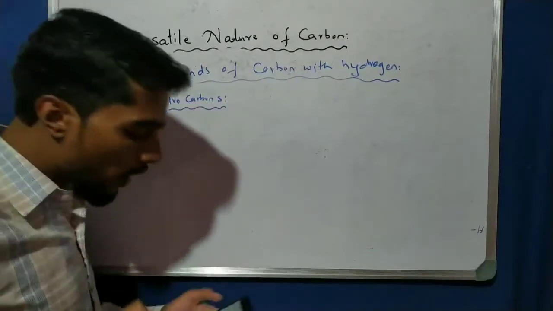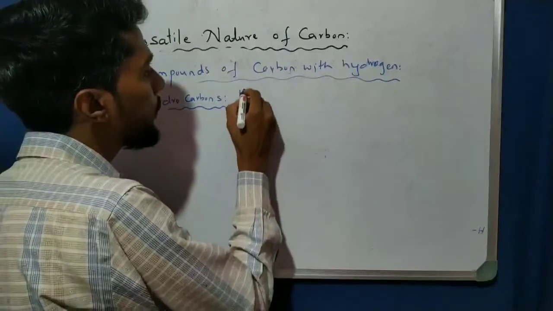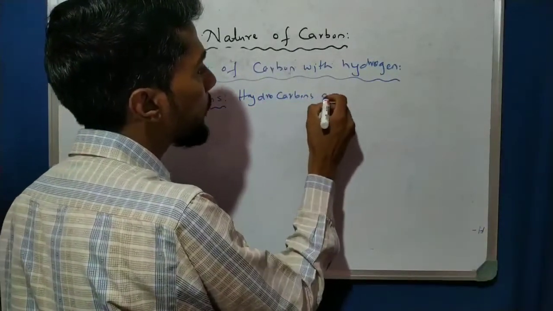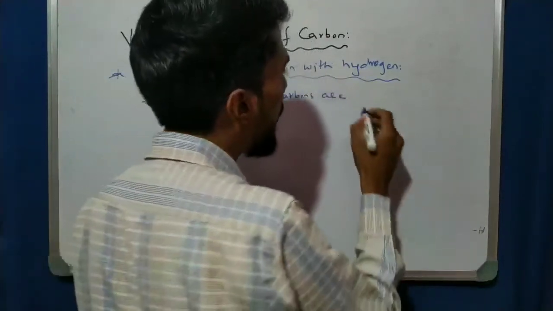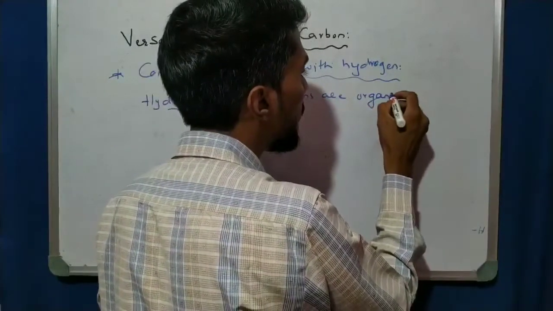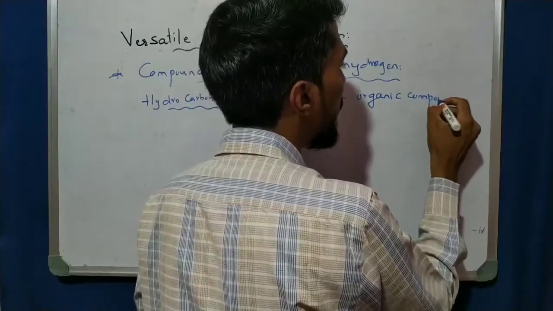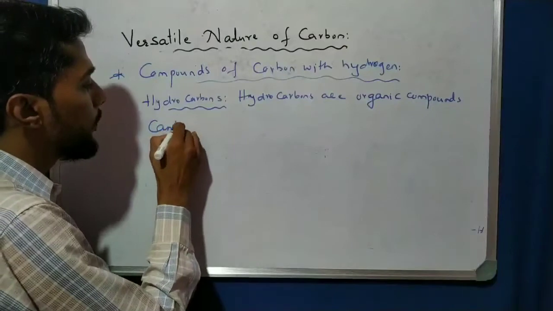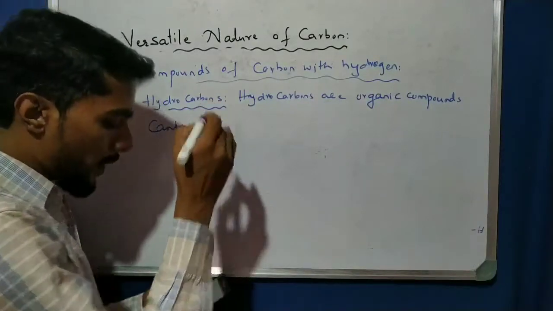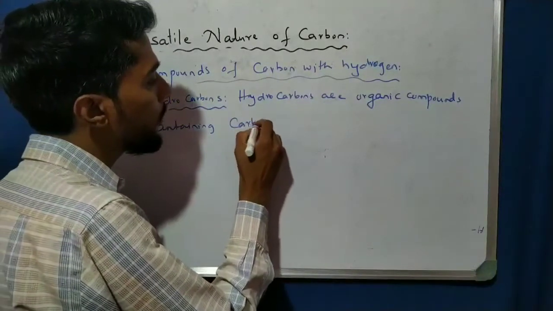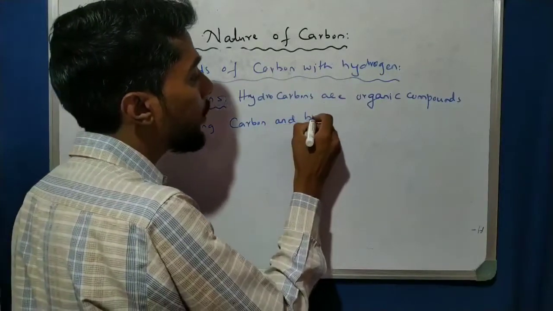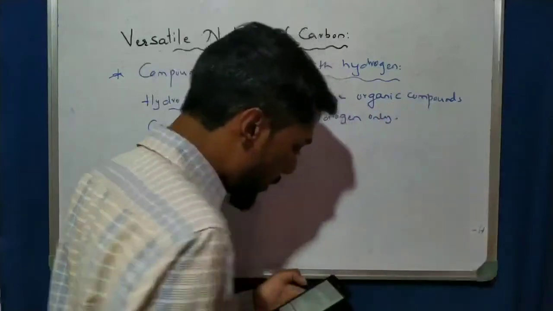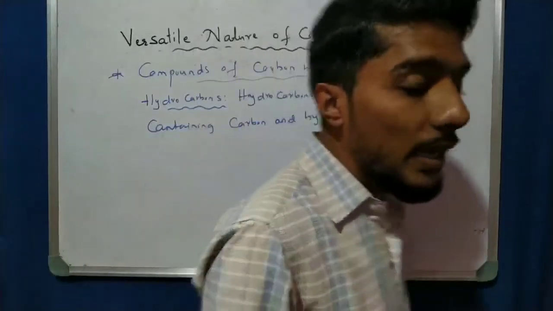Hydrocarbons. What are hydrocarbons? Write down. Hydrocarbons are organic compounds containing carbon and hydrogen only. Carbon and hydrogen only. Okay, these are called hydrocarbons.